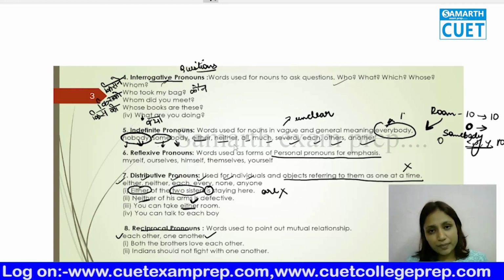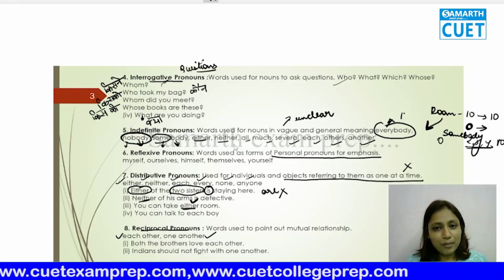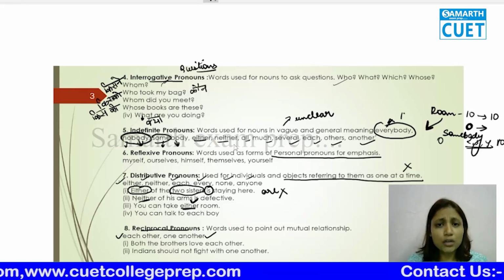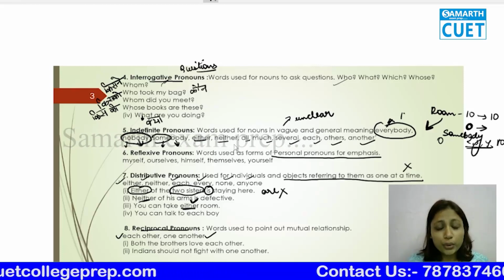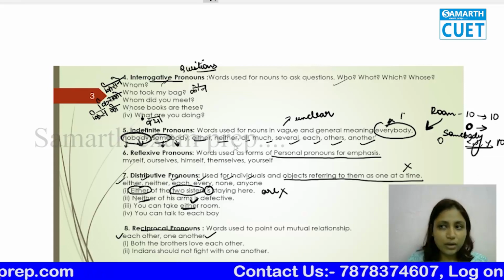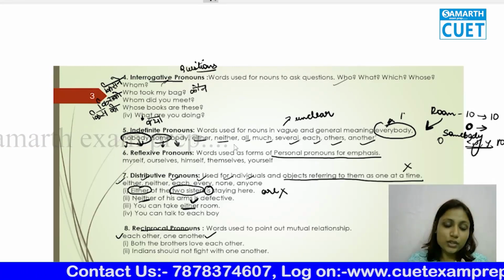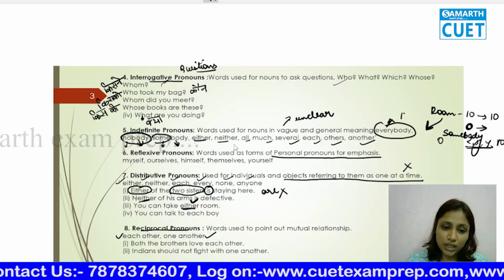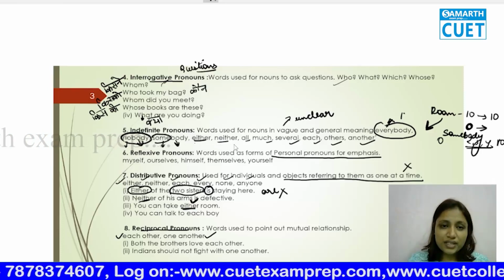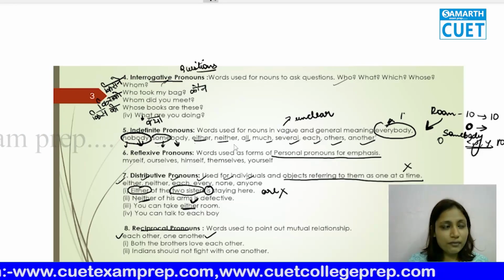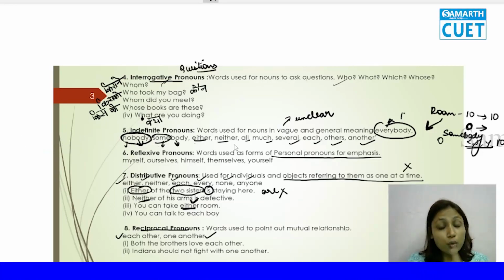So each other. Okay. Now, for example, if we are four friends and I tell you all four of us talk to each other, that will be wrong, because only when there are two persons are we going to use each other. But if there are more than two persons, like right now what I told you, all four friends talk to one another.